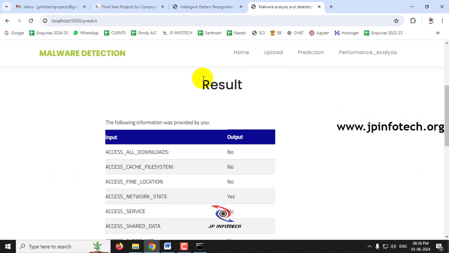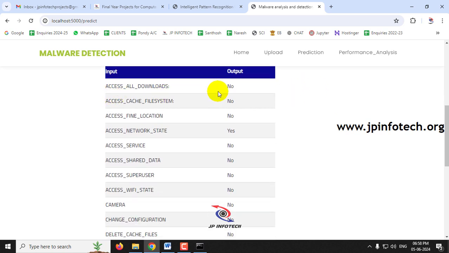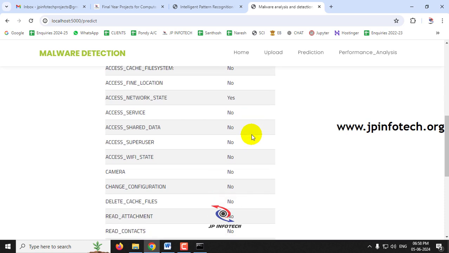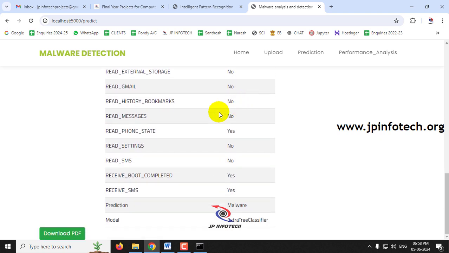So now you can see the prediction result. These are the input data that I have given. So I have given 4 yeses, that is access network state as yes, and read phone state as yes, receive boot completed as yes, and receive SMS as yes. So for this, the prediction result is it is a malware, and the model that I have selected is extra tree classifier.